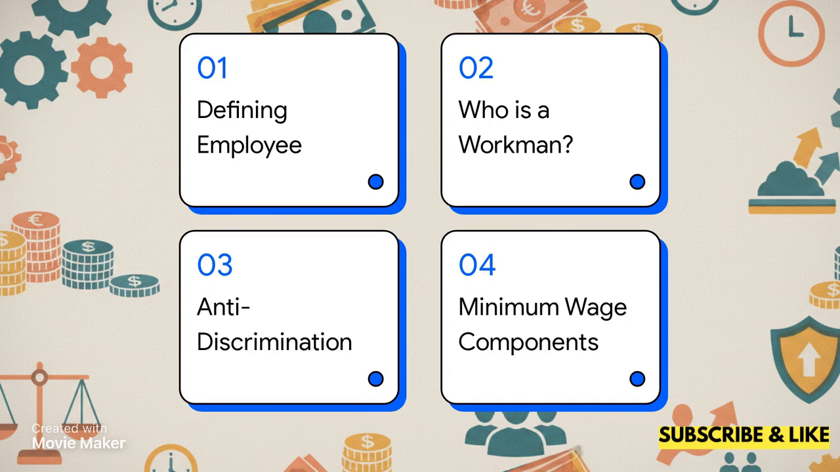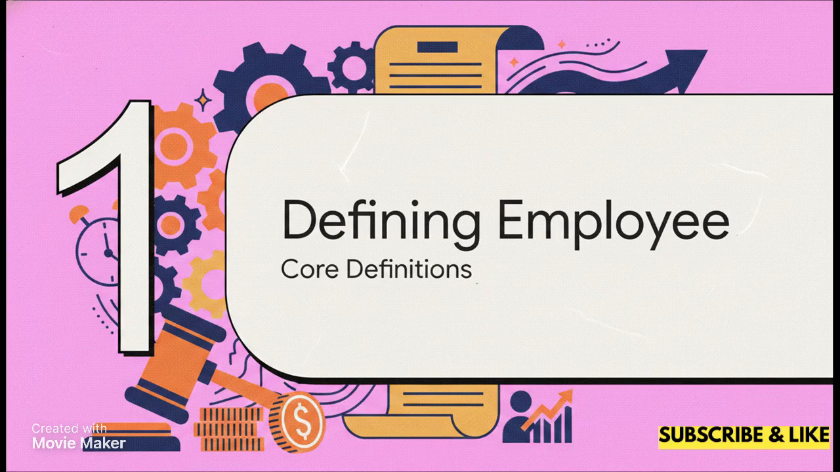First, defining employee. Second, who exactly is a workman? Third, Section 3 covering anti-discrimination. And finally, Section 7 on minimum wage components. All right, Part 1, defining employee.